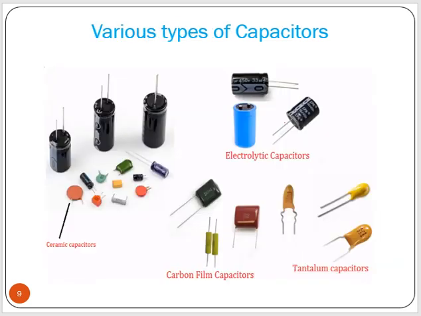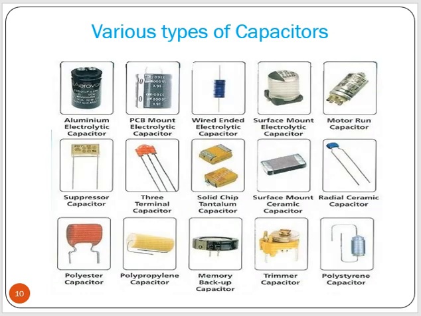Okay. So these are some various types of capacitors: electrolytic capacitors, ceramic capacitors, carbon steel capacitors, tantalum capacitors. Those are used in electronics, and there are many more types of capacitors used in power systems. Those are very big in size. And there are other capacitors also: PCB mounted capacitor, wide ended electrolytic capacitor, solid chip tantalum capacitor, 3 terminal capacitor, memory backup capacitor. There are lots of capacitors available in the market.